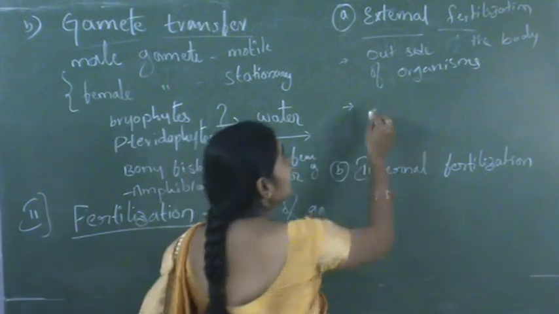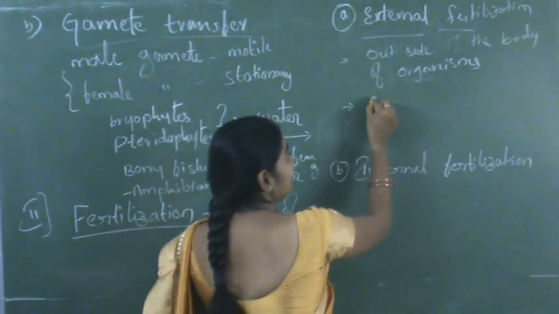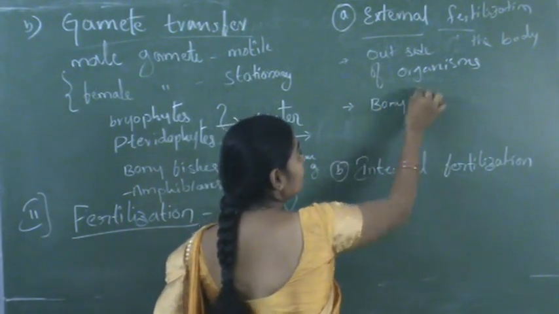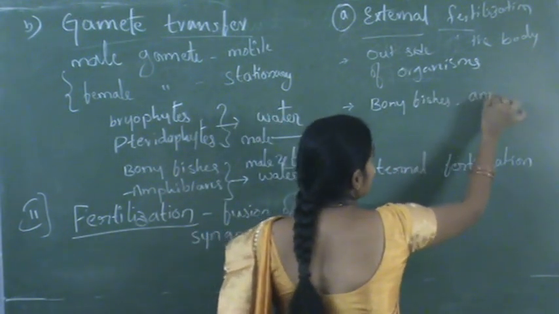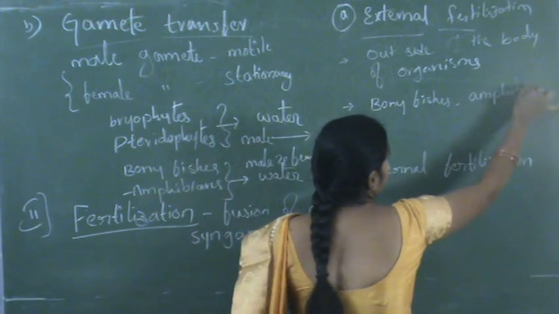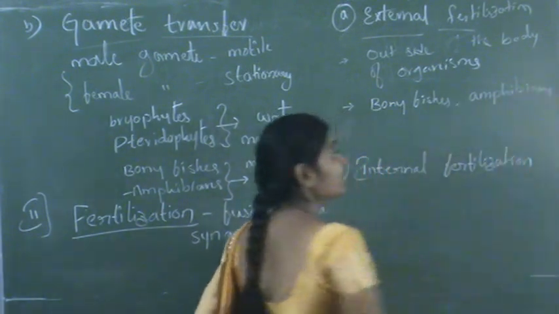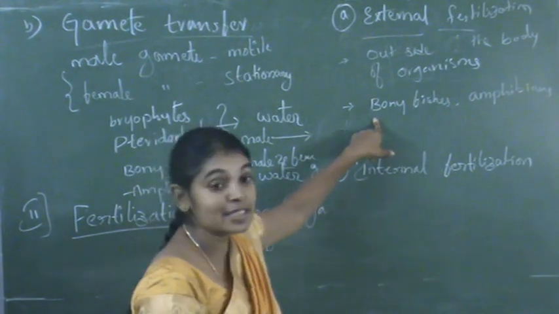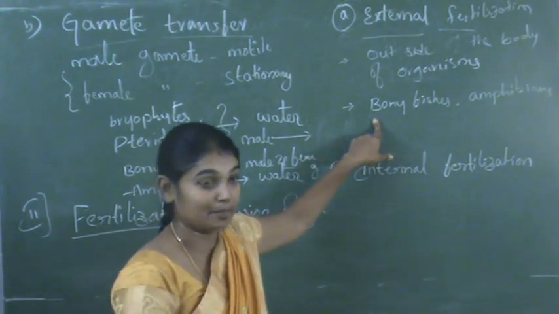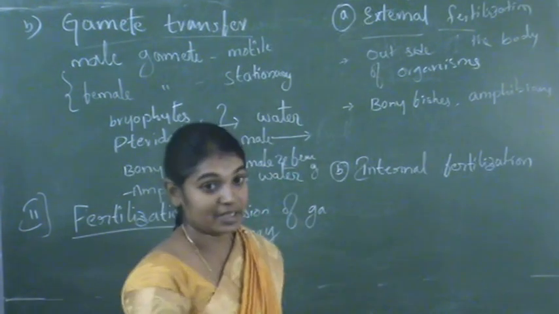So here both the gametes are present in the water, not inside the body of the organism. This fertilization takes place in bony fishes, amphibians and some other aquatic organisms. The fertilization takes place outside the body, so that is called external fertilization.